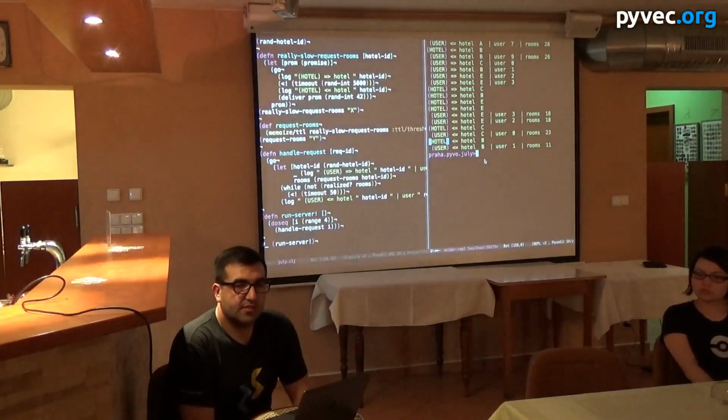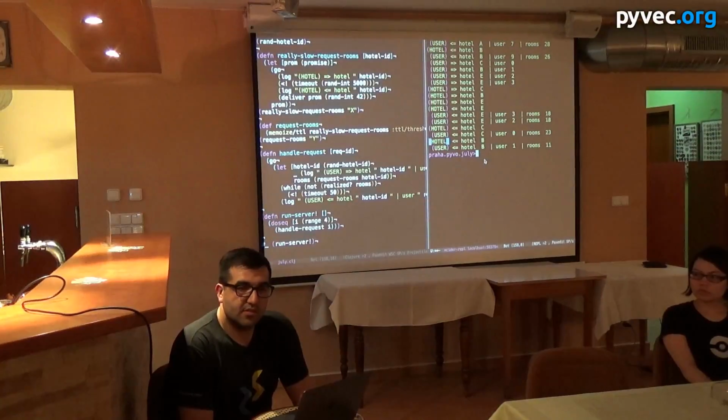Exactly. So the first user who requests a hotel will wait the longest because they have to get that data. In terms of clock time, they will wait the longest, but they will not be blocked. Well, what do they get as a result? They get a promise. I'm not sure what that means. Well, you wouldn't give a user a handle to data that isn't there yet, so you give them a promise. But what do they see as a user on a UI?